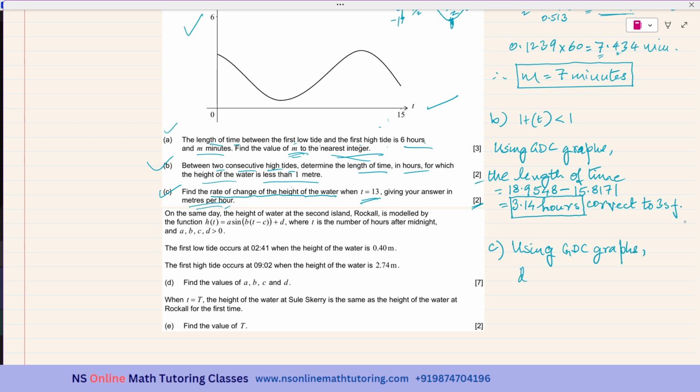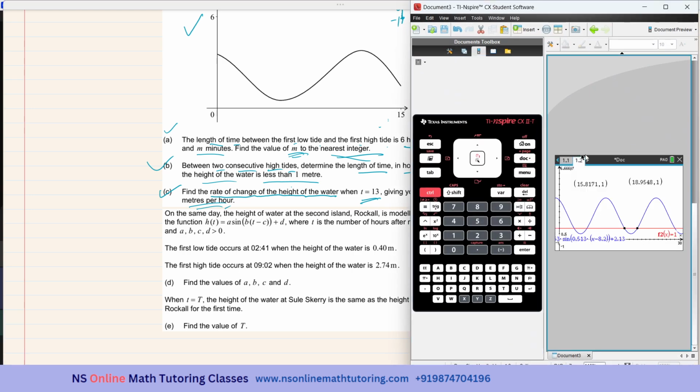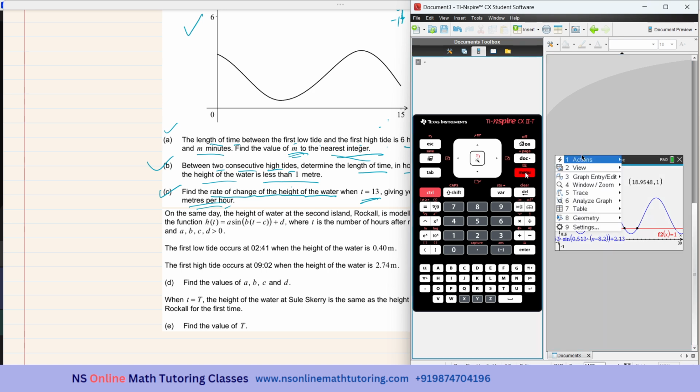It is, let me write, you can write h dash t also, dH by dt, when t is equal to 13. I have to go to the graph page and then to this menu and then analyze graph again, number 6.